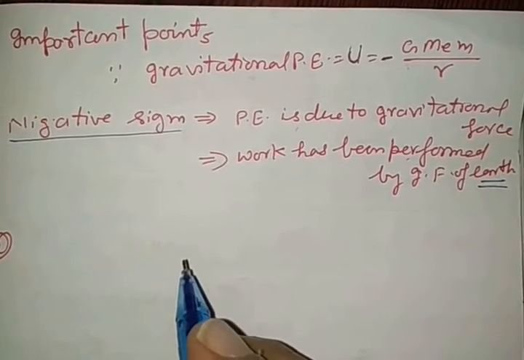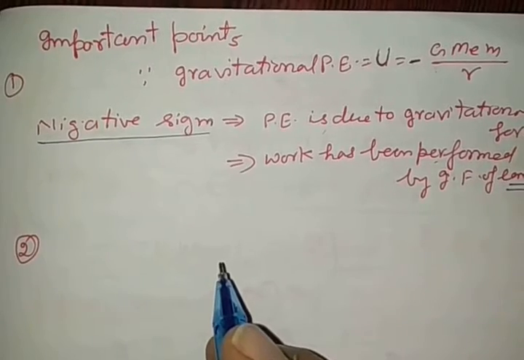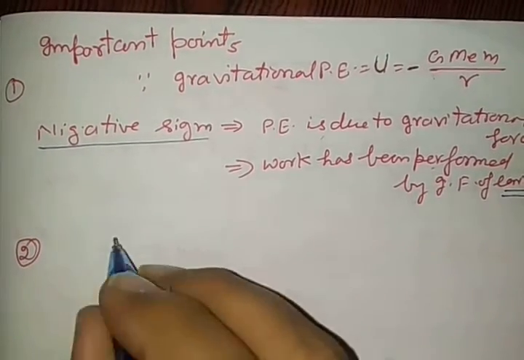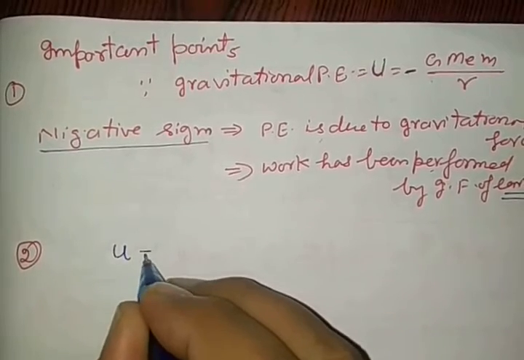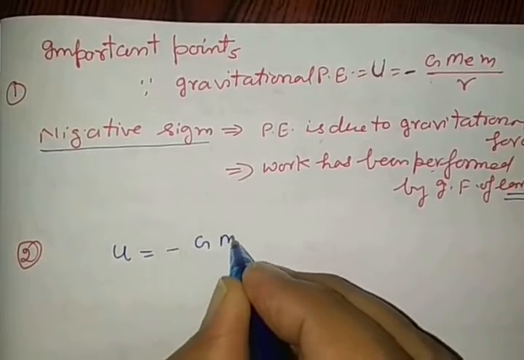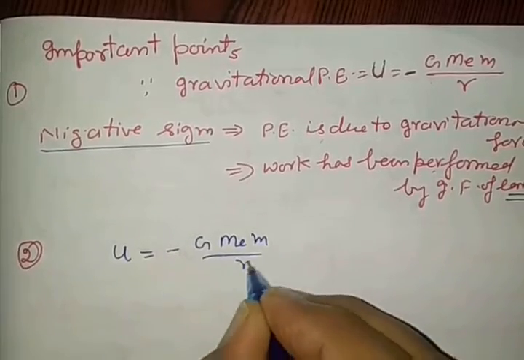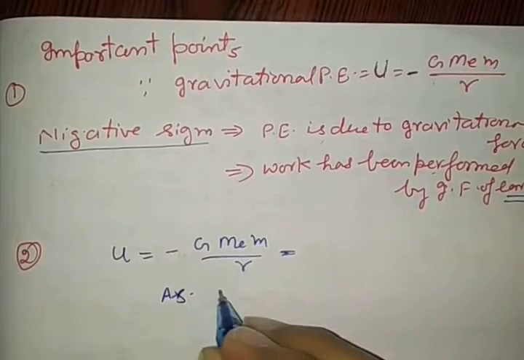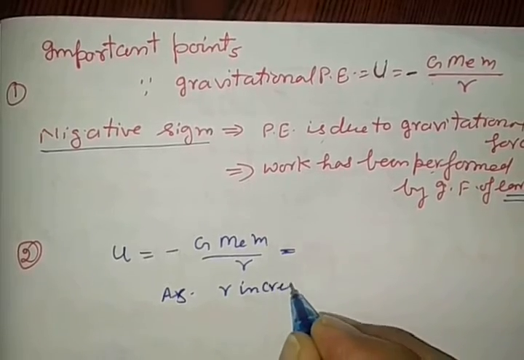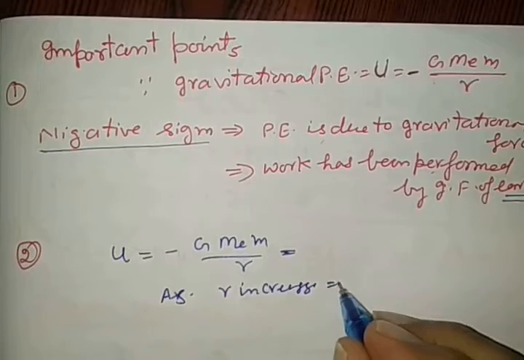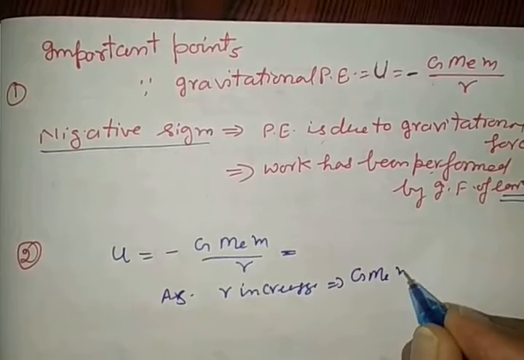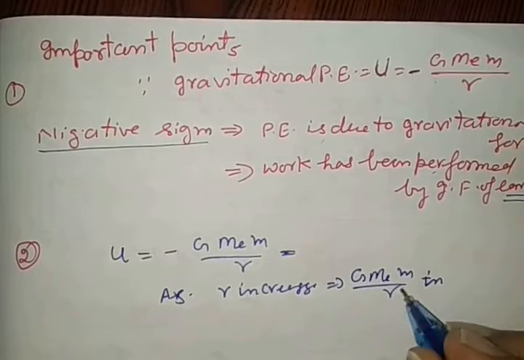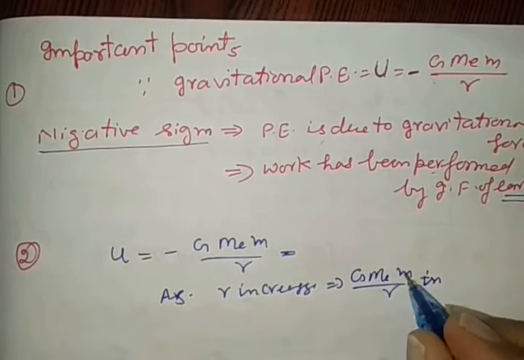The second important conclusion is here. In this formula of gravitational potential energy, minus G M_E M by R, see, as R increases, this implies that G M_E M by R decreases, because it is a reciprocal.